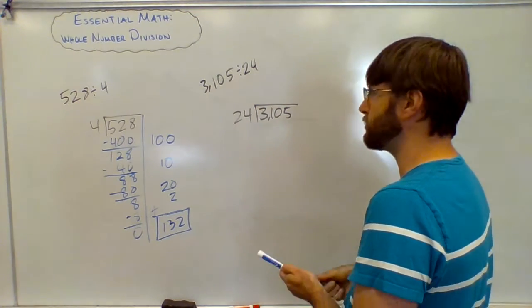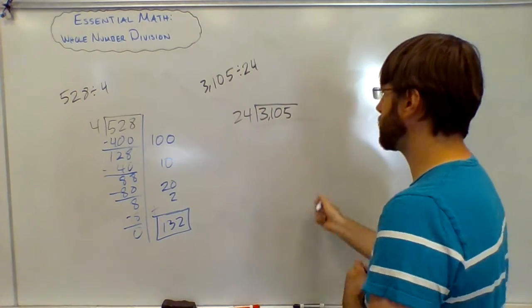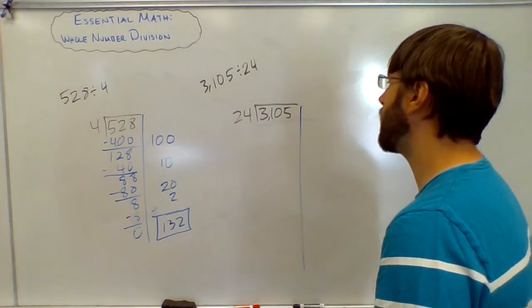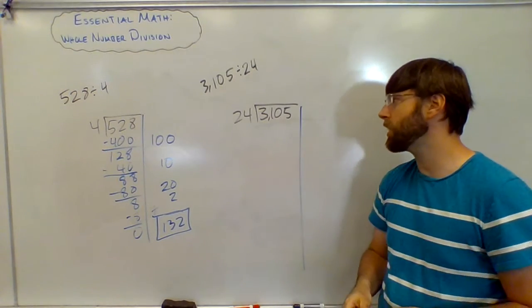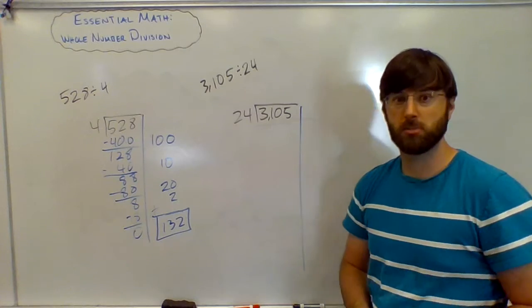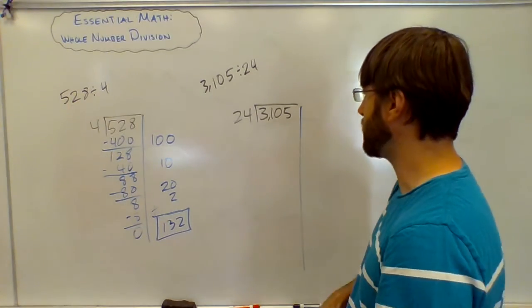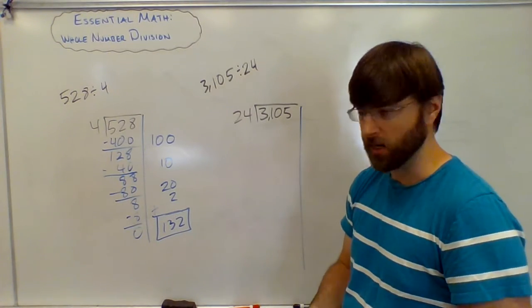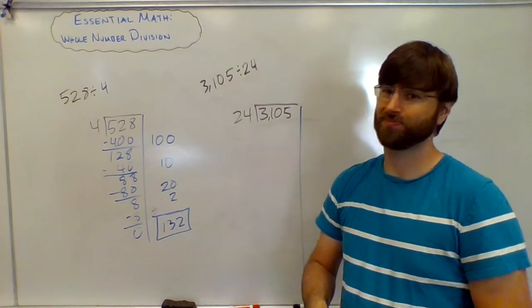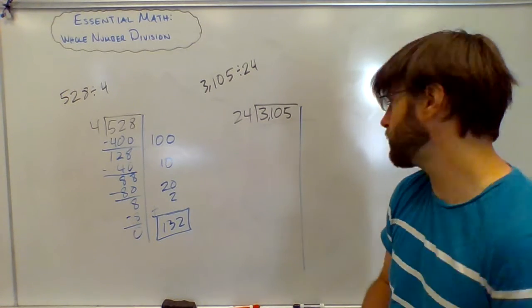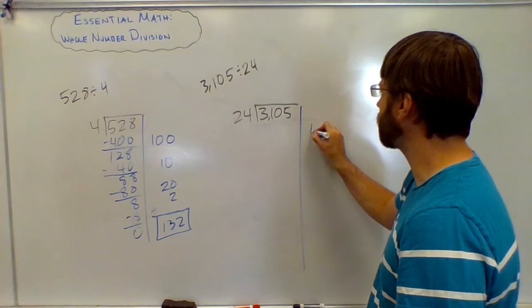So again, I'm just going to talk about it in terms of money because I think that's pretty relatable. So can I give everybody $1,000? That would be $24,000 handed out. Do I have $24,000 to hand out? I don't. Can I give everybody $100? Yeah, I could. Give everybody $100.